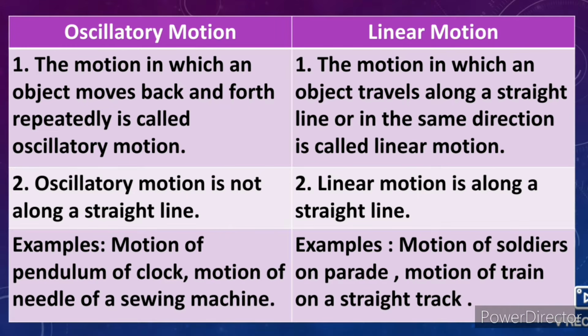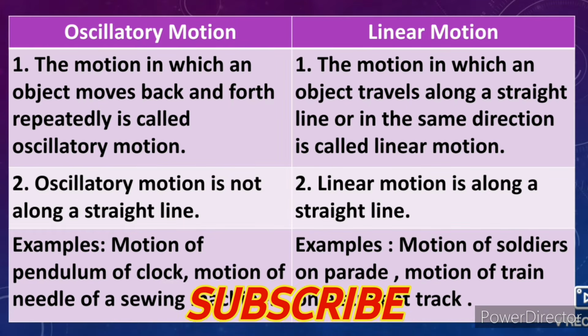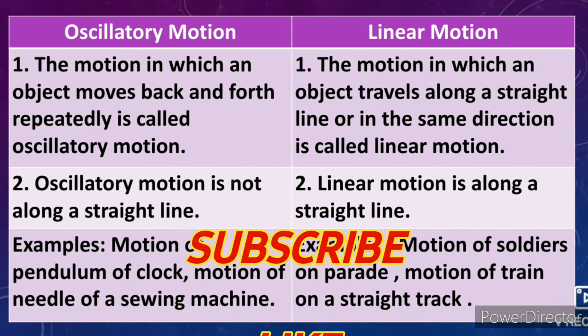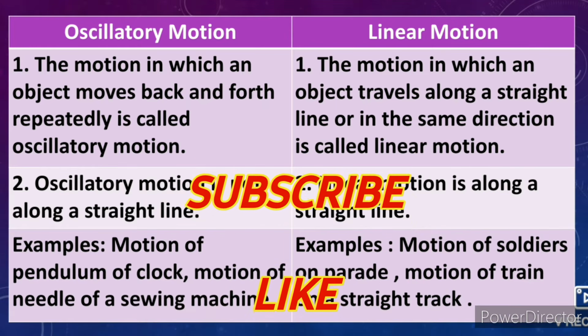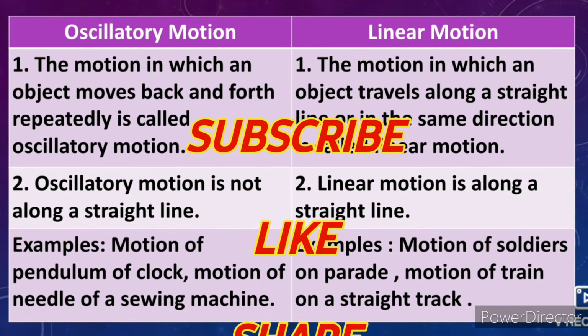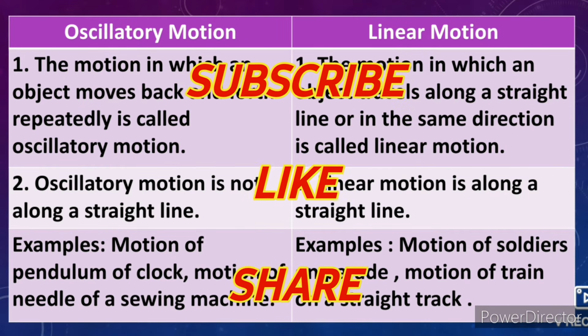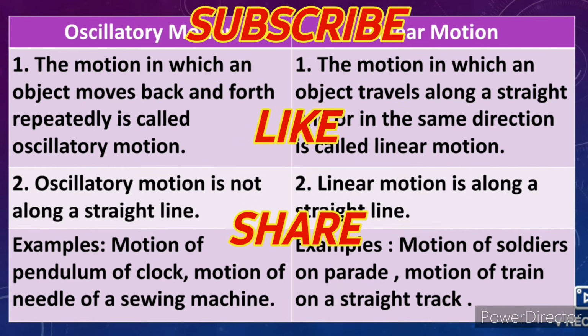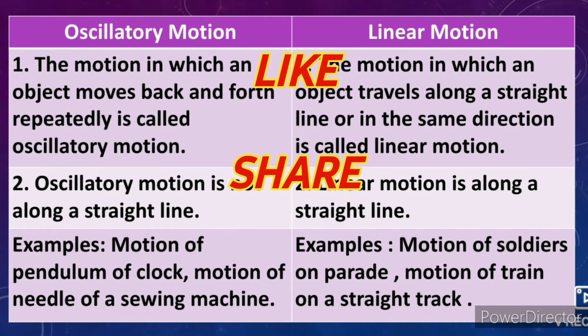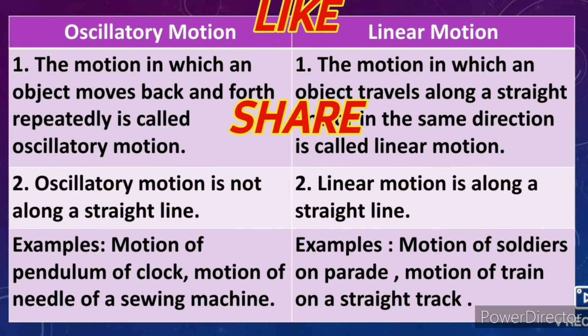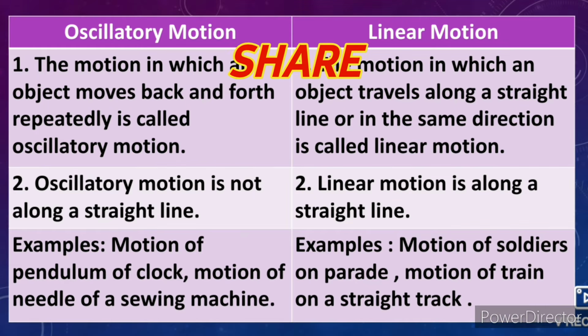Answer, oscillatory motion, linear motion. 1, the motion in which an object moves back and forth repeatedly is called oscillatory motion. 1, the motion in which an object travels along a straight line or in the same direction is called linear motion. 2, oscillatory motion is not along a straight line. 2, linear motion is along a straight line.